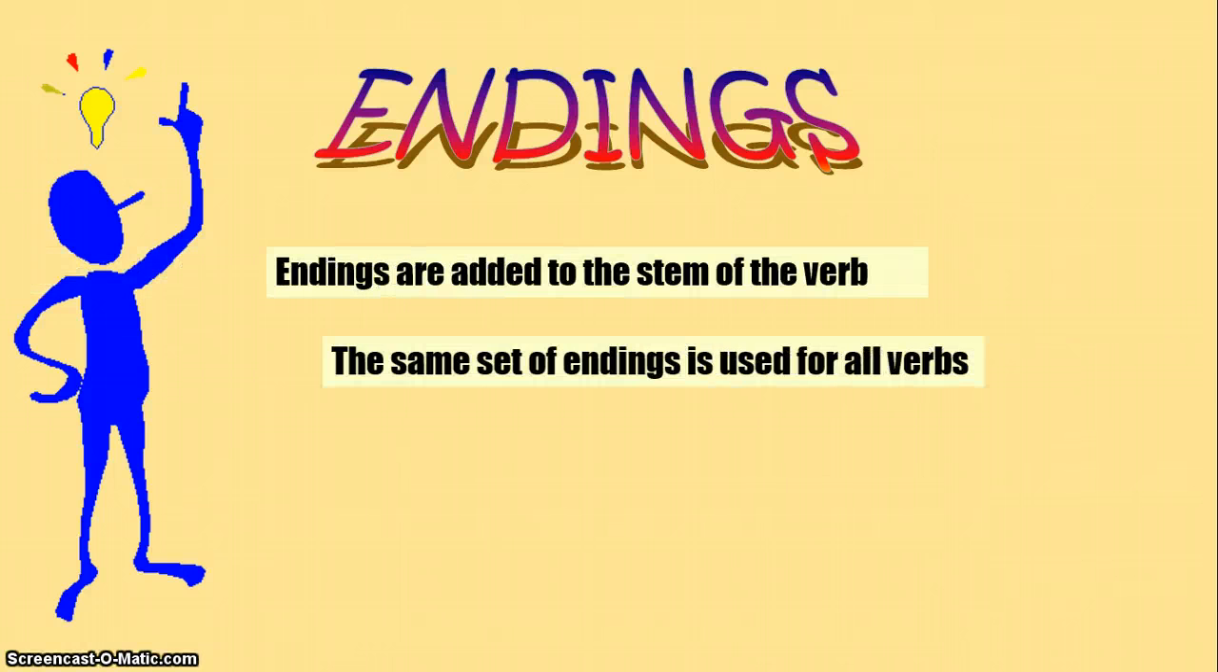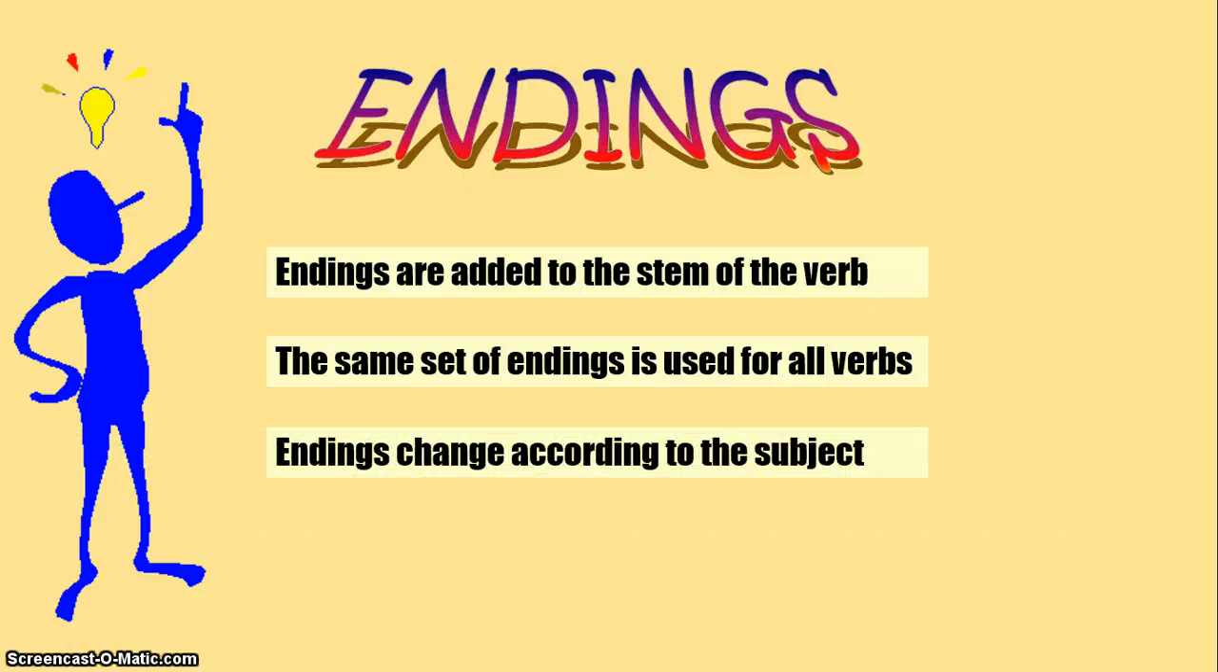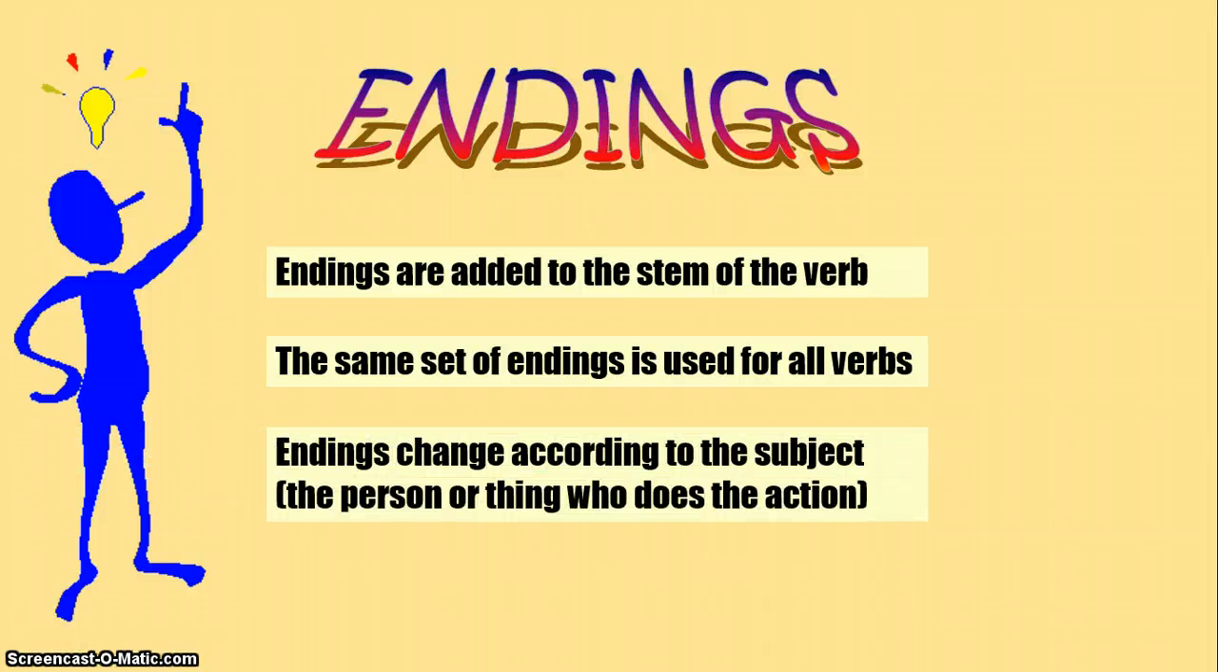Now we also need to look at the endings because it's quite different. In English, you don't necessarily have the endings like we do in German. So in German, endings are added to the stem of the verb, and the same set of endings is used for all of the verbs. So endings can change according to the subject, so the person or the thing who does the action, the person or the thing you're talking about.